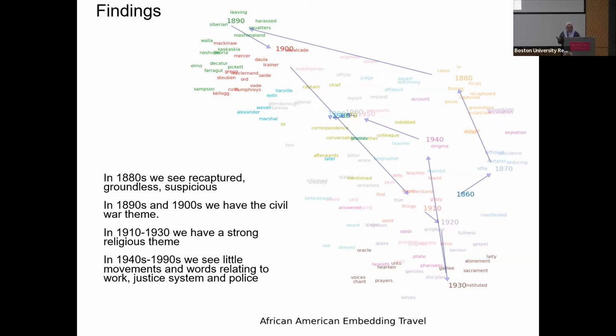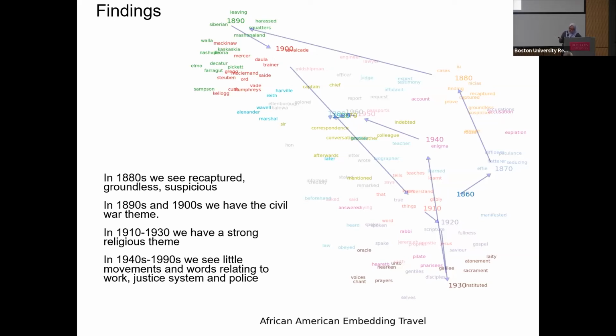And we can see here in the 1880s, Black names are used mostly in similar contexts to words like captured, recaptured, suspicious. And starting from the early 1910s, they are used in similar contexts with words like Jesus, gospel, savior.